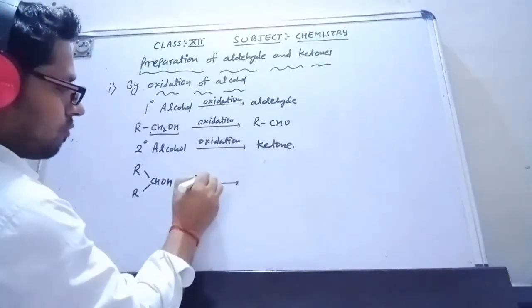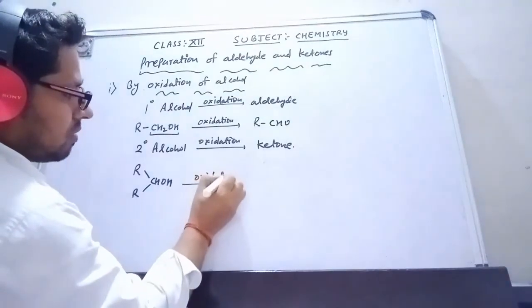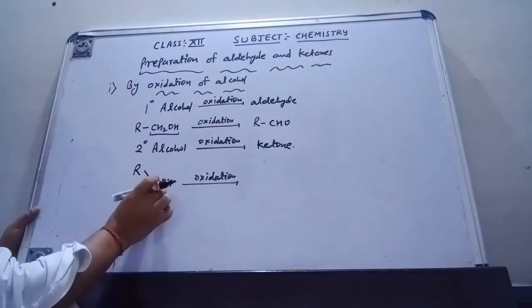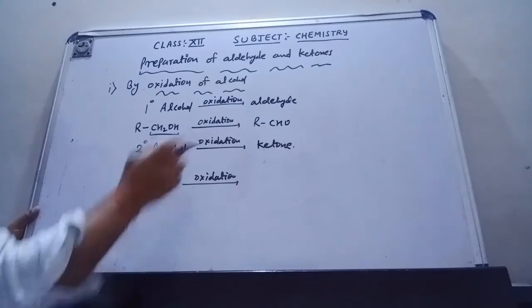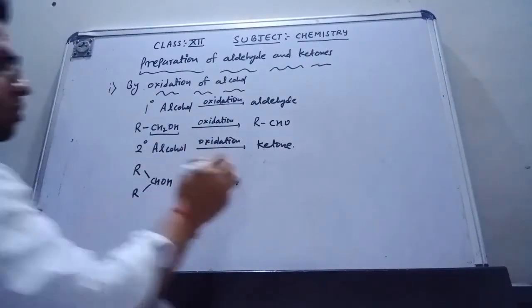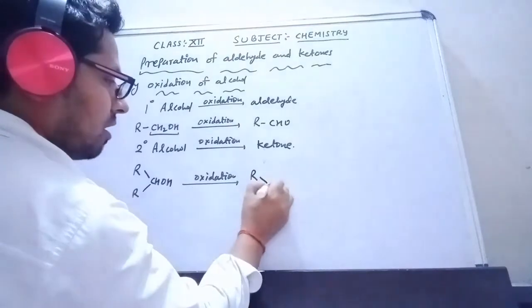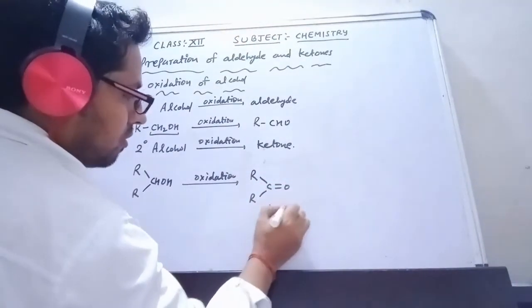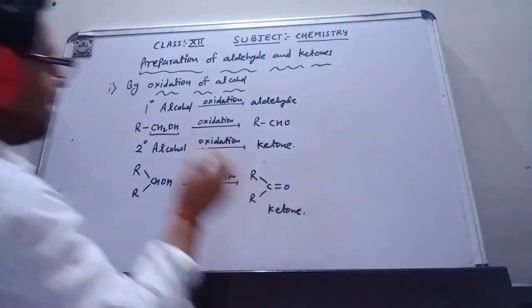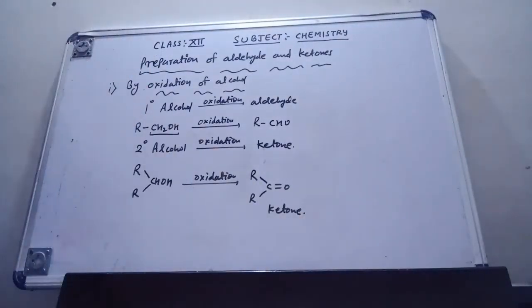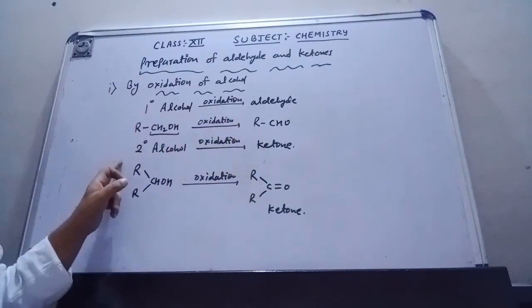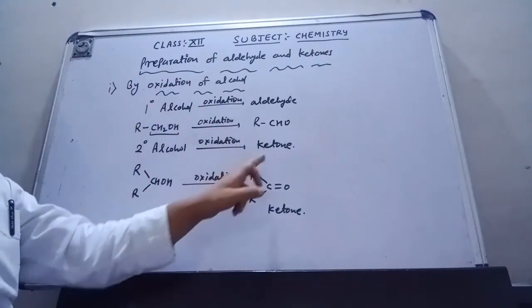Same, suppose I am taking a secondary alcohol like R, single bond, CHOH, single bond, R. During the process of oxidation, this CHOH group is converted into a CO group. That means H2 is removed from this side. So I am getting R, single bond, C double bond O, single bond, R. This is a ketone. So by oxidation of alcohol, if I use a primary alcohol I get the aldehyde, and if I use a secondary alcohol I get the ketone.